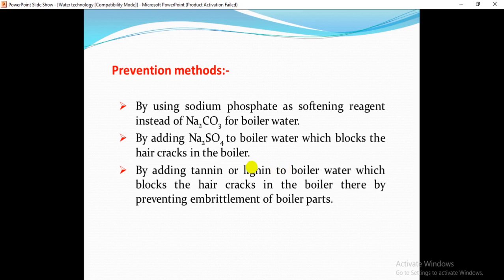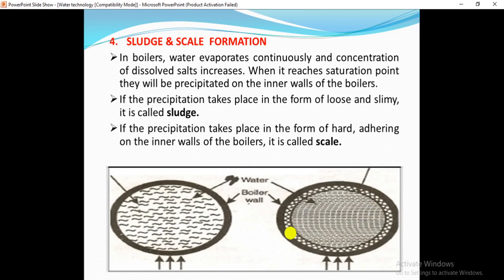And also by adding tannin or lignin to the boiler water, which blocks the hair cracks in the boiler, we prevent embrittlement of boiler parts. These are the preventing methods of caustic embrittlement we are using here.